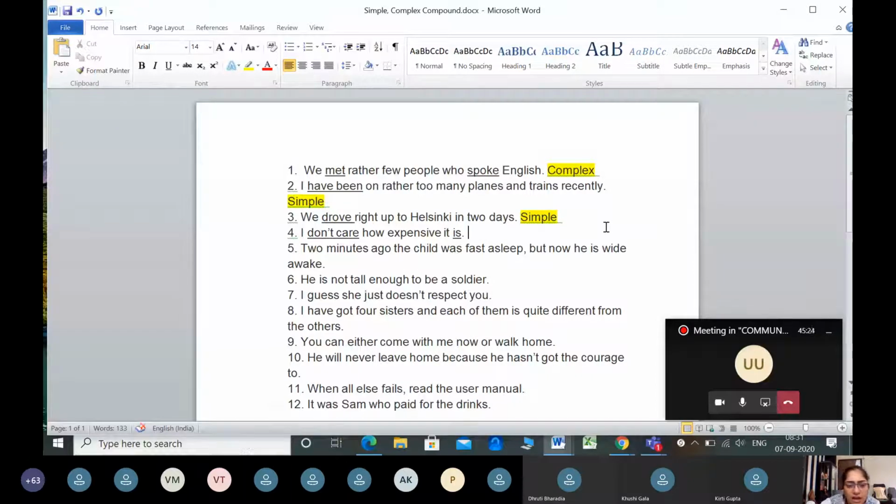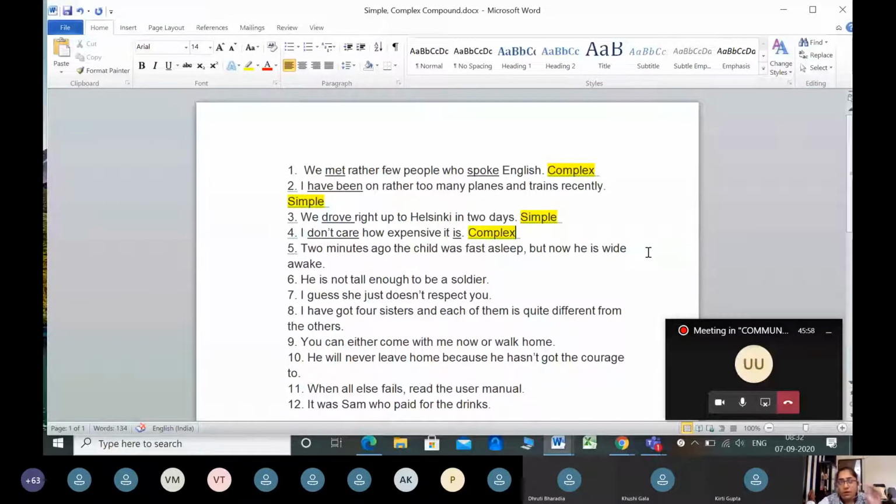So if you see, I don't care looks like a complete sentence. It is a main clause. And how expensive it is is not a question, but it is a dependent clause. So I have here one main and one dependent clause. Which sentence does it make, correct? Complex. Let me write something. So now this becomes a complex sentence. I don't care is the main clause. How expensive it is is the subordinate clause.